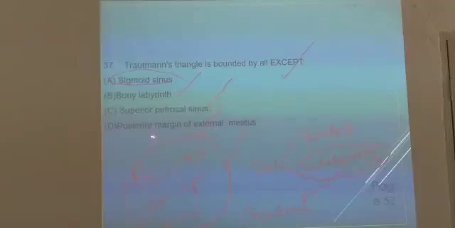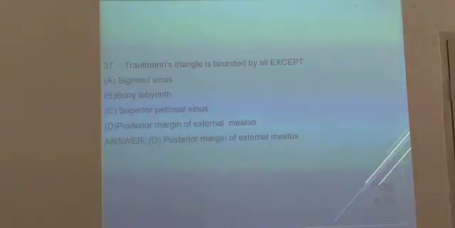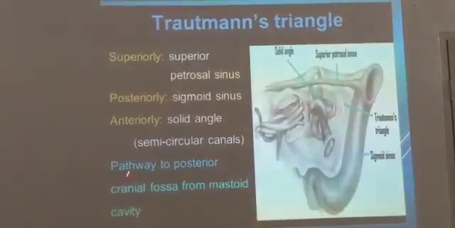The answer here would be posterior margin of the external auditory canal. Did I have any external auditory meatus in the answer? No. So posterior margin of the external auditory meatus is wrong. Sigmoid sinus is the posterior boundary, bony labyrinth is the anterior boundary, and superior petrosal sinus or dura superiorly. Okay, this is the superior boundary. Let us see in the picture, you will understand.